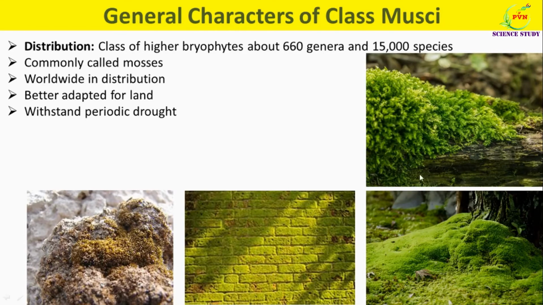These are the photographs showing occurrence of the class Musci members. Some species of class Musci are also found on walls of buildings, as you can see here, as well as on the bark of trees and on land. One species, Tortula desertorum, is also found in the desert, as you can see here.